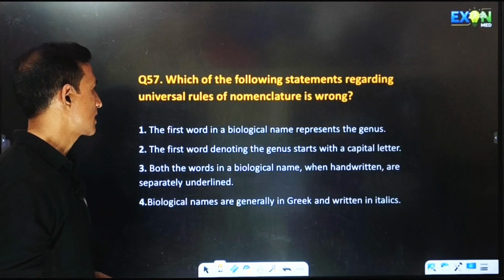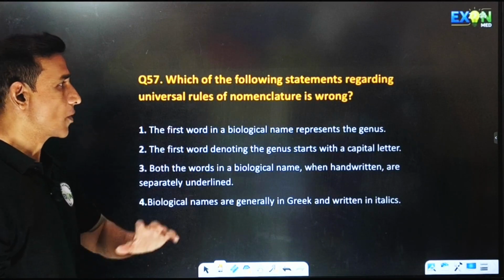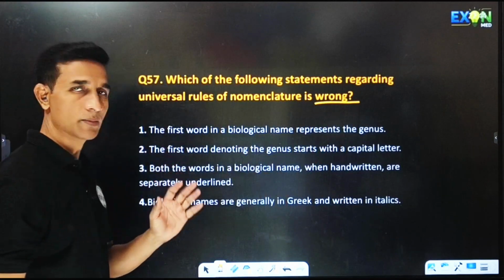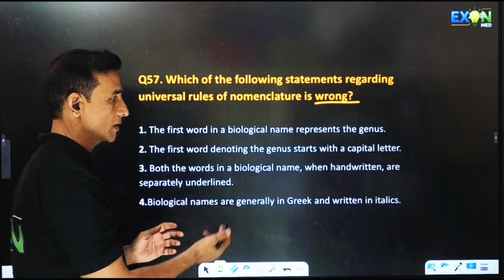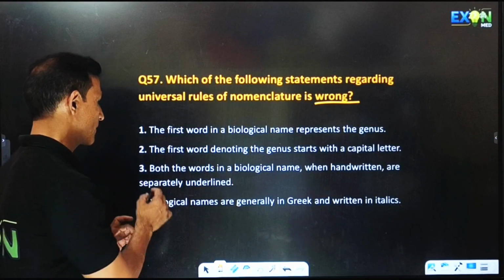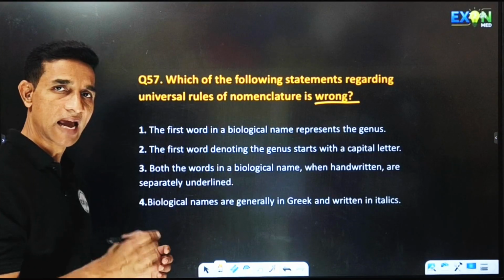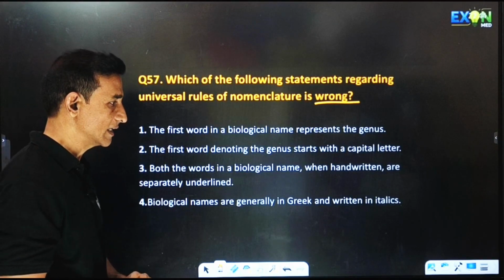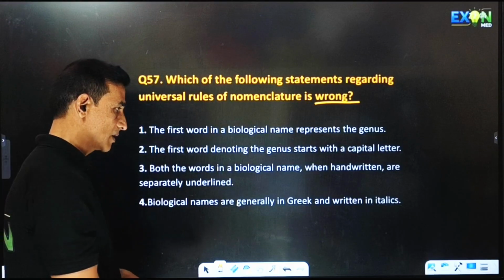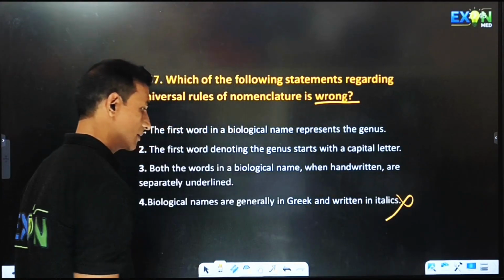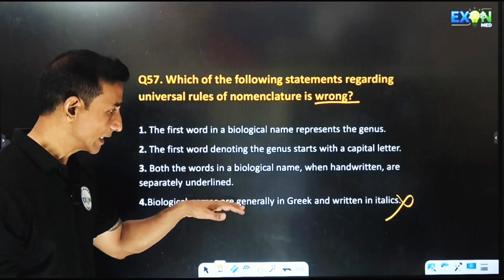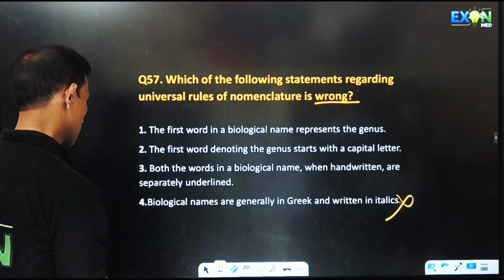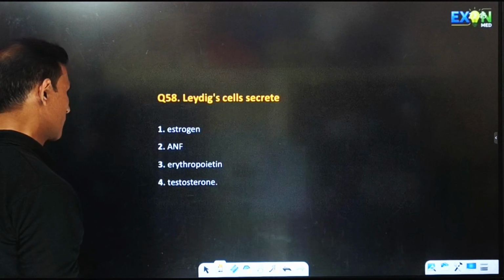Which of the following statements regarding universal rules of nomenclature is wrong? The first word in a biological name represents genus, correct. The first word denoting the genus starts with a capital letter, correct. Both the words in the biological name, when handwritten, are separately underlined, correct. Biological names are generally in Greek and written in italics. So this will be the wrong answer. Biological names are generally in Greek, and they said written in italics, so it is the wrong option. Hence the correct answer is the fourth one.